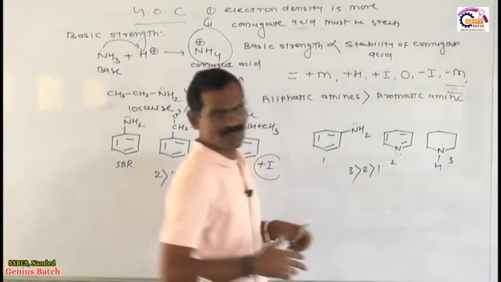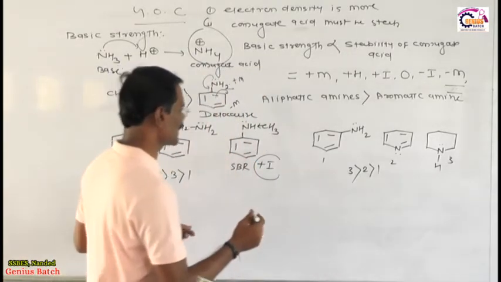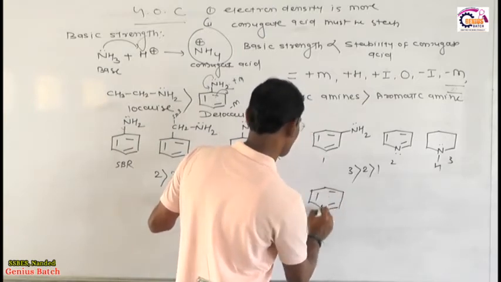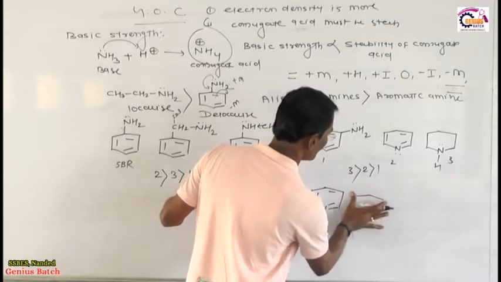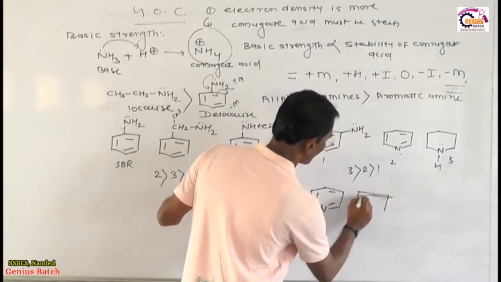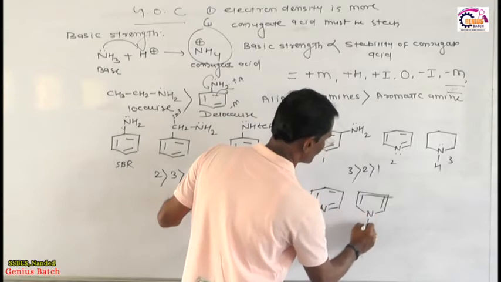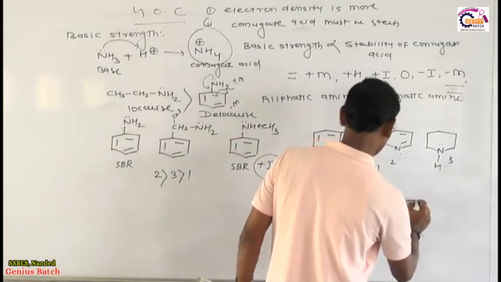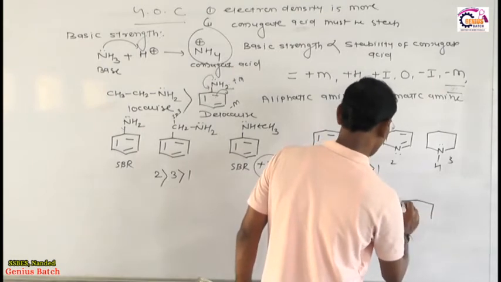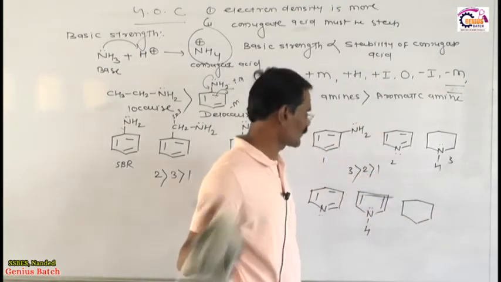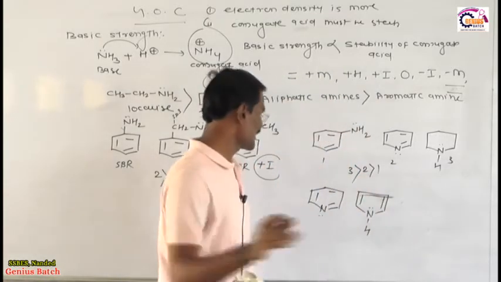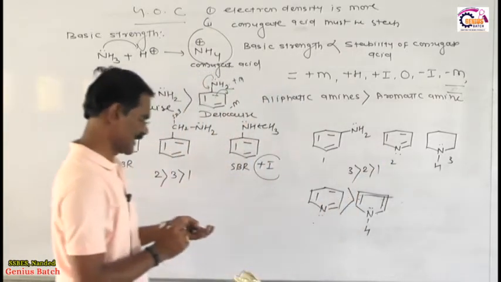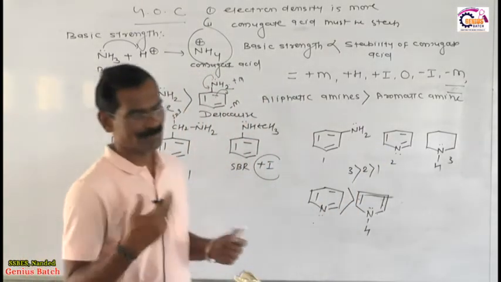So 3, 2, 1. I will explain another example to you, my dear students. Suppose I have this pyridine, and suppose I have this pyrrole. Suppose this is a pyrrole, and when we compare, this is the aniline. You compare these two. This is localized, delocalized, lone pair single double, lone pair single double. The first one is always more basic than the second. So these are very important points.